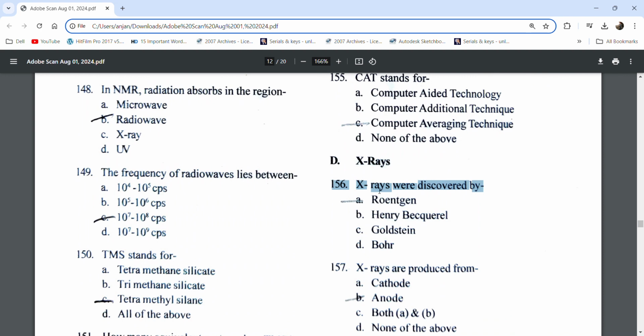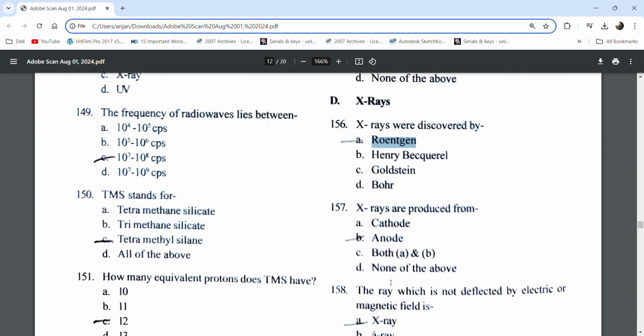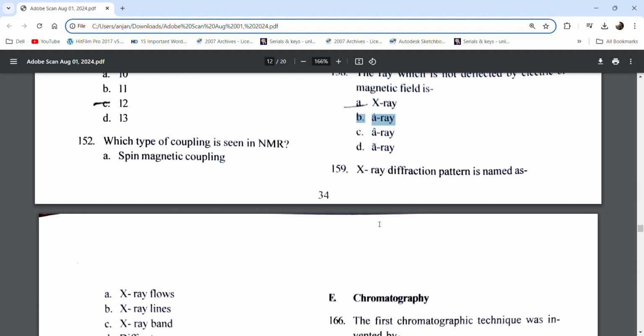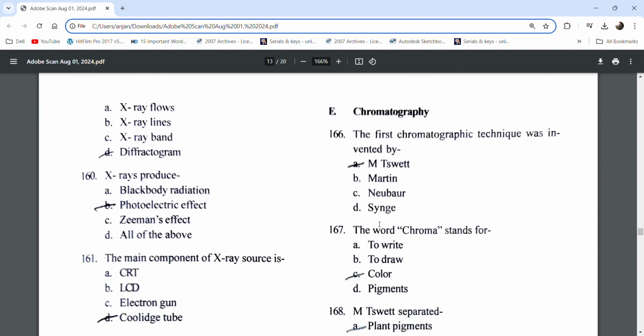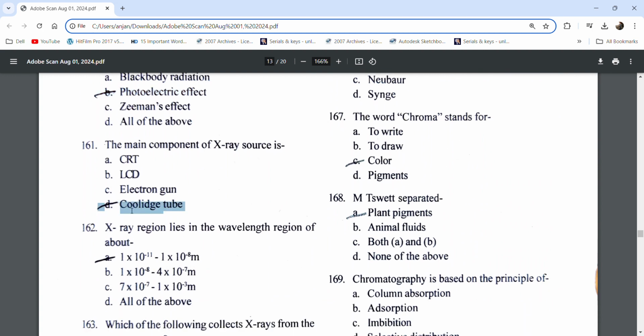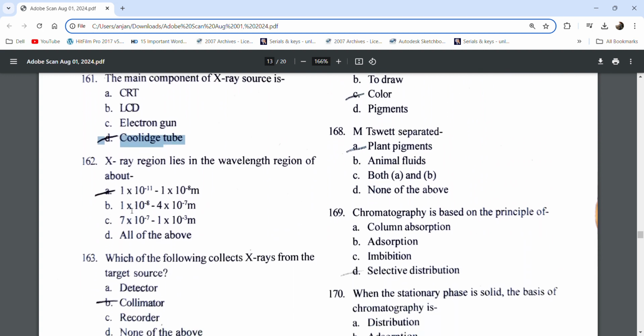X-rays were discovered by Roentgen. X-rays are produced from the anode. The X-ray which is not deflected by an electric or magnetic field is the X-ray. The X-ray diffraction pattern is named a diffractogram. X-rays produce the photoelectric effect. The component of the X-ray source is the Coolidge tube.